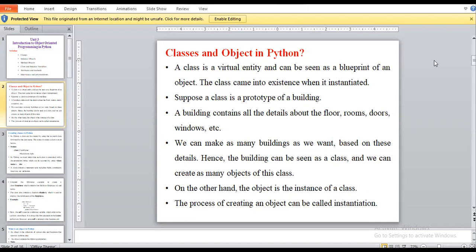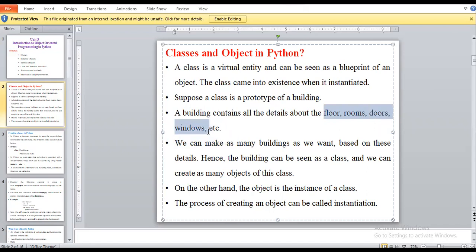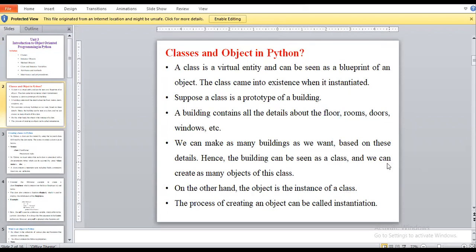Suppose we have all the contents like floor, rooms, door and window. For floor, suppose we take first floor, second floor, third floor. That will be the object, and for calling that object we create an instance of it. On the other hand, an object is an instance of a class.